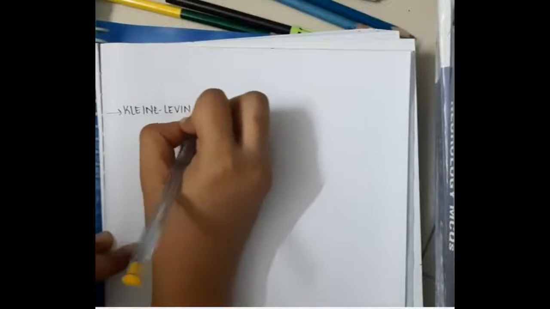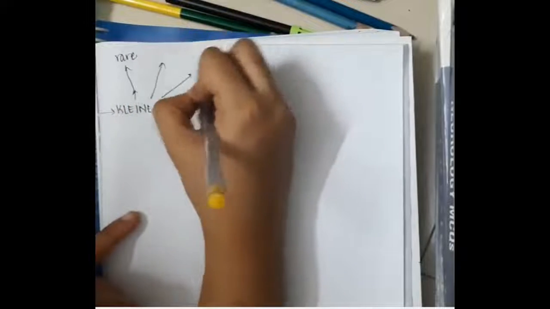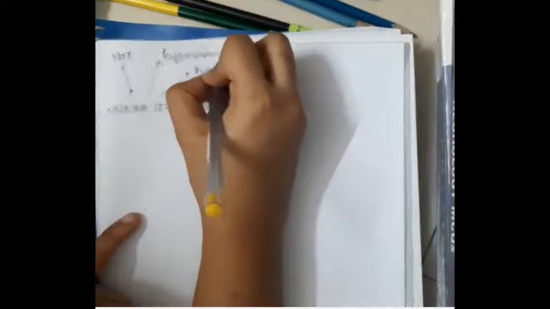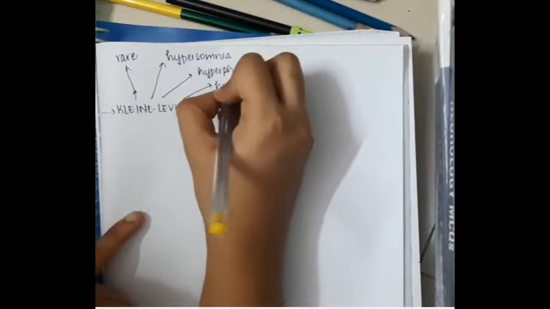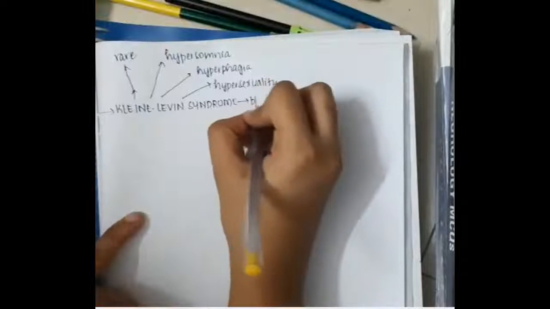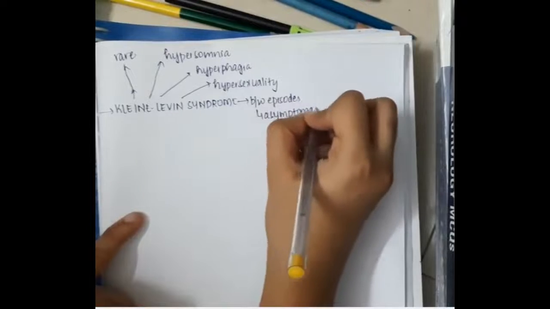One more syndrome of hypersomnia is Kleine-Levin syndrome. This Kleine-Levin syndrome is a rare disorder which is characterized by hypersomnia, that is increased sleepiness, hyperphagia, that is increased eating, and hypersexuality. These are episodic, and between the episodes the patient is completely asymptomatic.